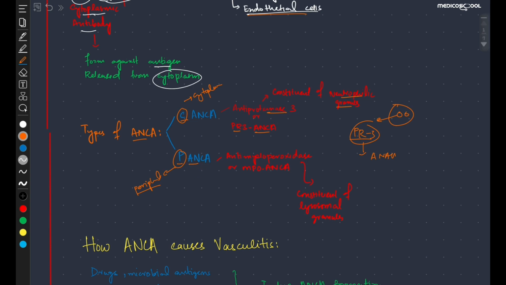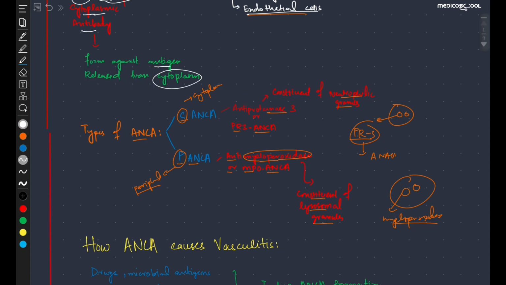And the other type is the P-ANCA, which is also called anti-myeloperoxidase or MPO ANCA. So what is myeloperoxidase? It is a constituent of lysosomal granules. For example, this is a lysosome and it consists of many granules. One of the granules is myeloperoxidase. If it is released into the blood or the circulation, the antibodies which are formed against this myeloperoxidase are called the P-ANCA, or the anti-myeloperoxidase, or the MPO ANCA.